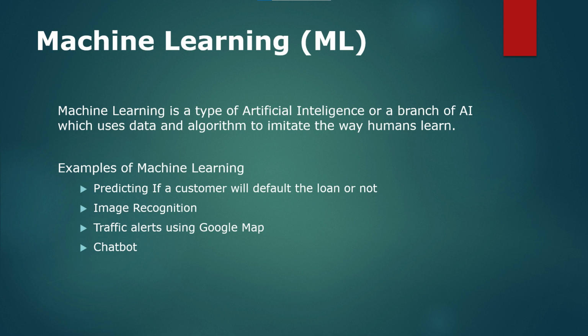Now, machine learning can also help in identifying, let's say you're working in a bank, if a new customer who's applying for a loan is going to default or not, based on the previous data that you have in your database.